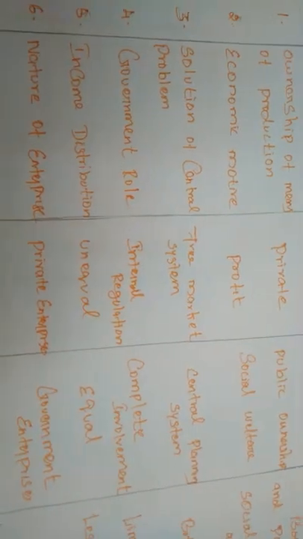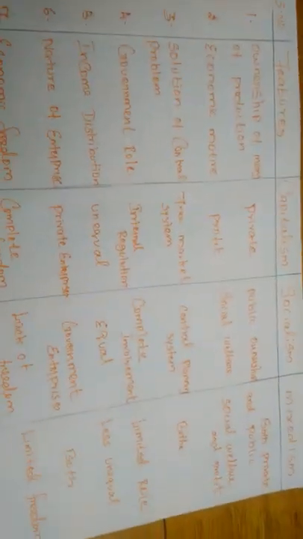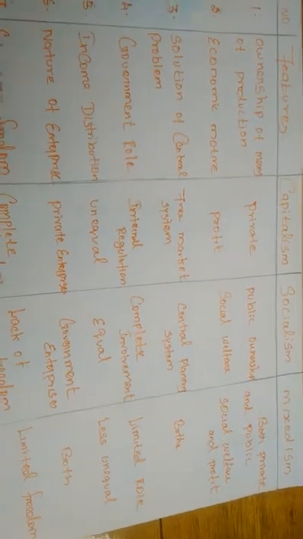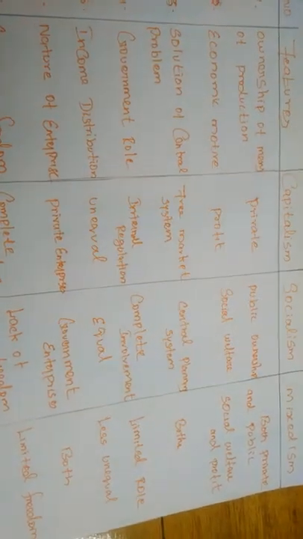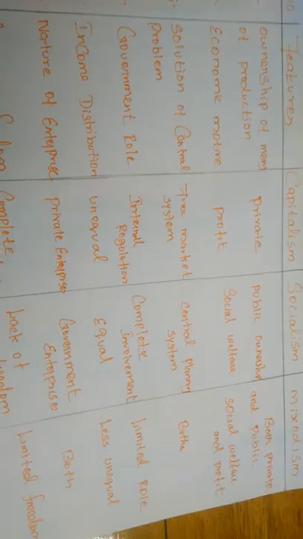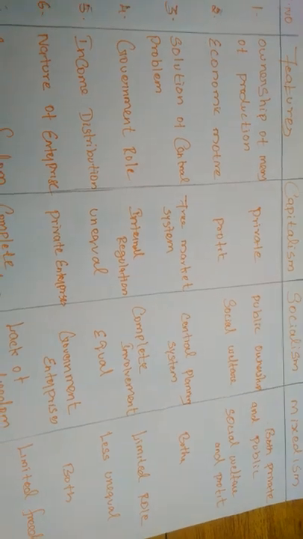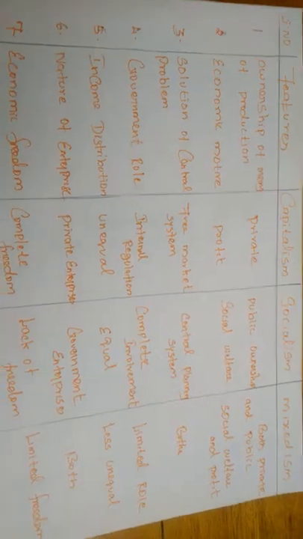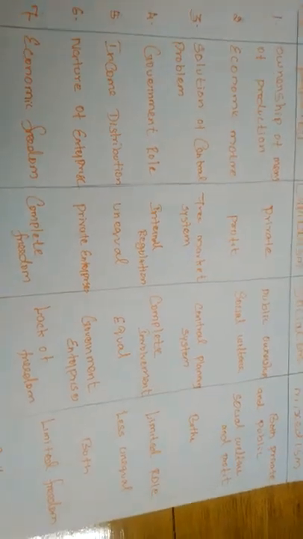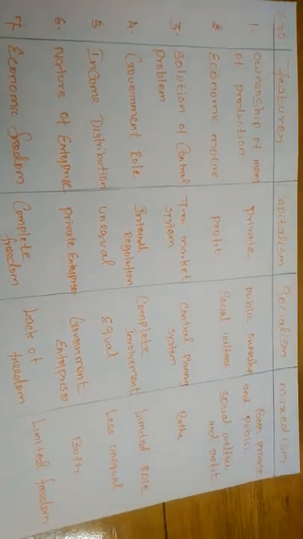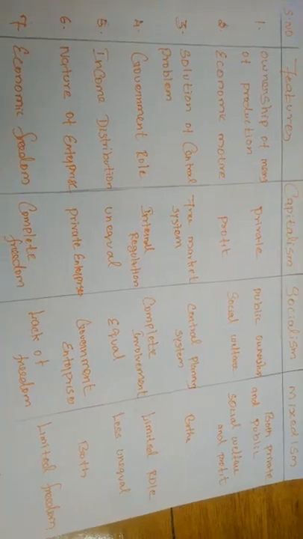Next, solution of the central problem. If any problem is raised under capitalism, socialism and mixedism, how will it be handled? Under capitalism, the central problem is solved by the free market system. Free market system means laissez-faire policies, so there is no government intervention.